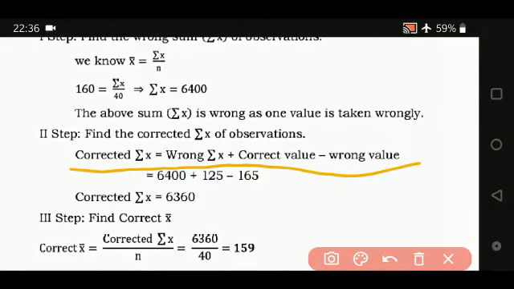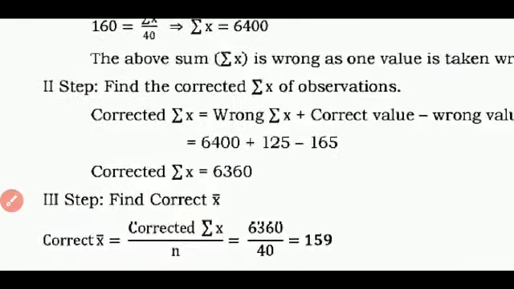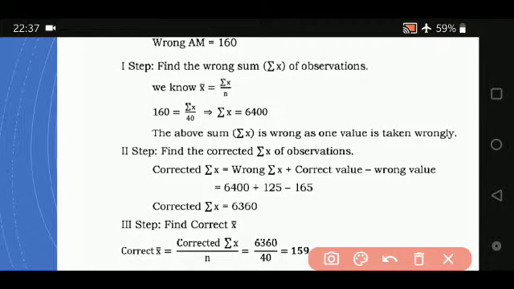Then this is the formula we apply. Corrected summation x is equal to wrong summation x plus correct value minus wrong value. The wrong summation x is 6400. You add the correct value and you subtract the wrong value. You do this simplification, you get corrected summation x as 6360. Then the next step is, corrected arithmetic mean is corrected summation x divided by n, that is 6360 divided by 40, that is 159. Patiently you see, it's very easy.